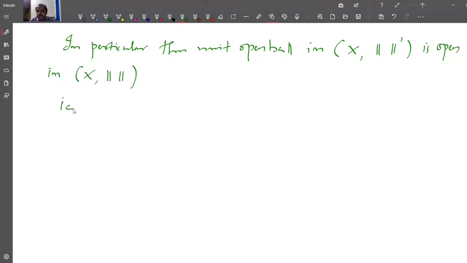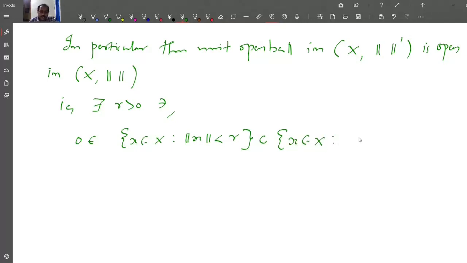That is, there exists r greater than 0 such that 0 belongs to the set of all x in X such that norm x is less than r, contained in the set of all x in X such that norm dash of x is less than 1, and this is the unit ball in X with norm dash.